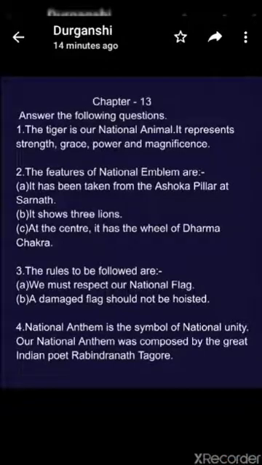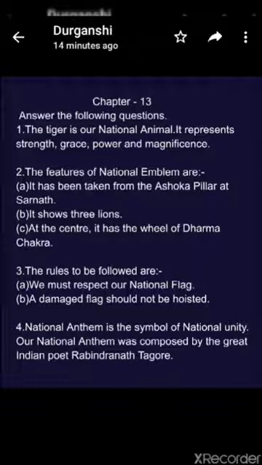First question, write in brief about the national animal of India. Answer, the tiger is our national animal. It represents strength, grace, power and magnificence. Second, what are the features of the national emblem? Answer, the features of the national emblem are: first, it has been taken from the Ashoka pillar at Sarnath. Second, it shows 3 lions. And last, at the center, it has the wheel of Dharma Chakra.